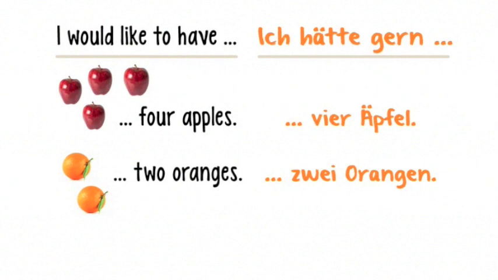So, I would like to have 4 apples. Ich hätte gern 4 Äpfel. I would like to have 2 oranges. Ich hätte gern 2 Orangen.